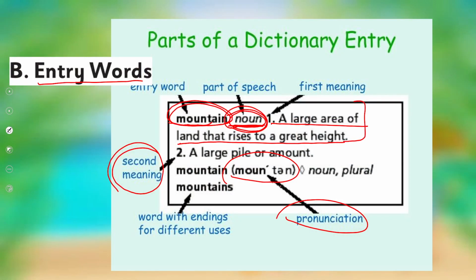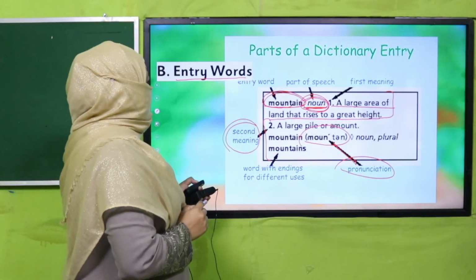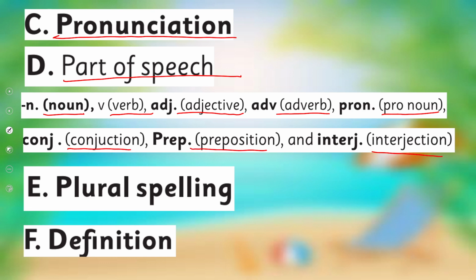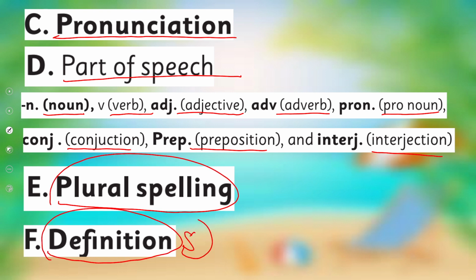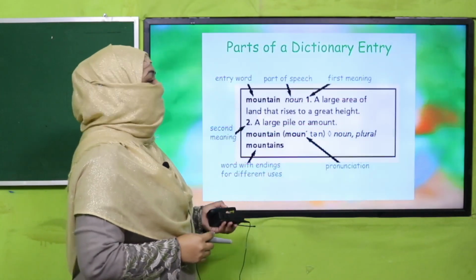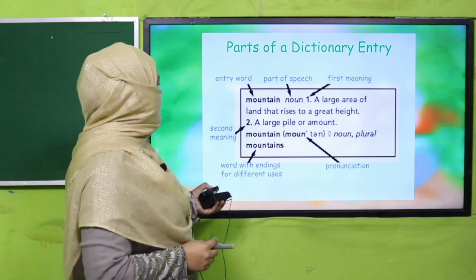What does it mean? How do we say it? Is there any other meaning? Right? So pronunciation will be there, part of speech will be there, either it's a noun or a verb or an adjective or adverb or pronoun, whatever. Conjunction, preposition, interjection, and its plural spellings are also mentioned there, and its definition or definitions. If there are more than one, they will be written there, right? This is how we use a dictionary.